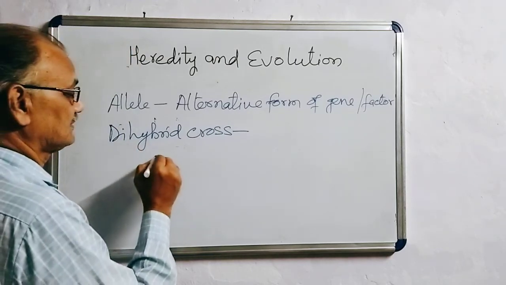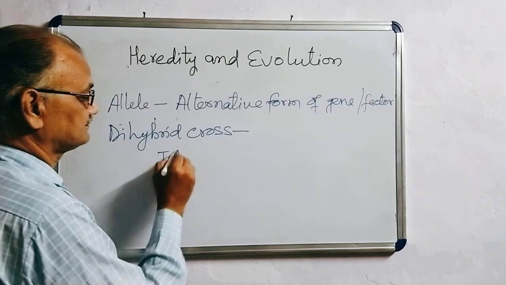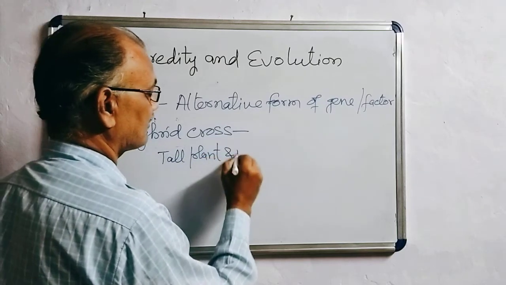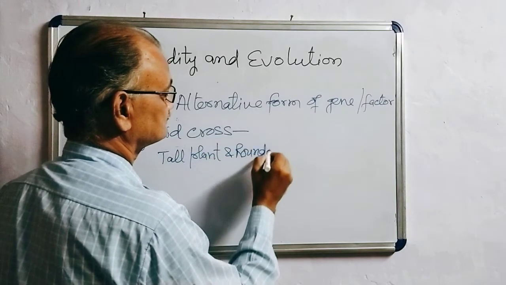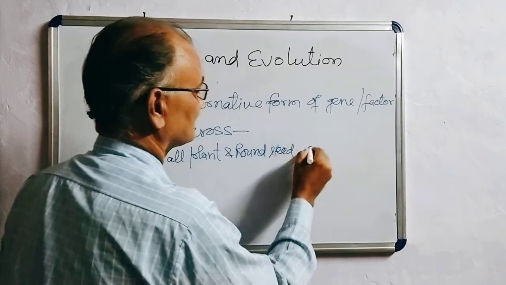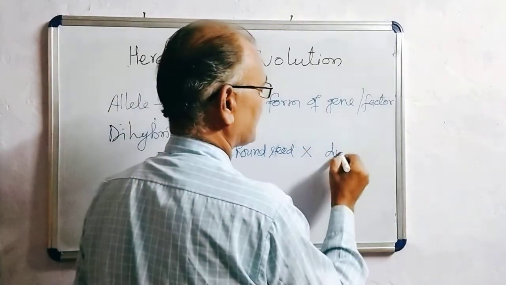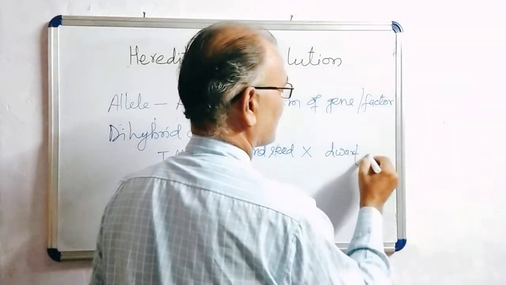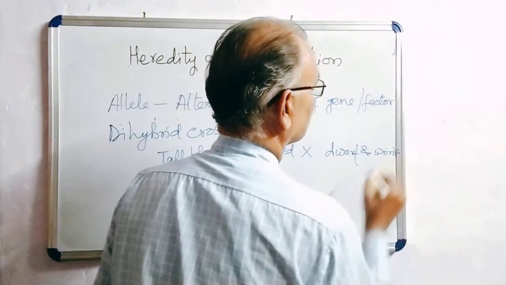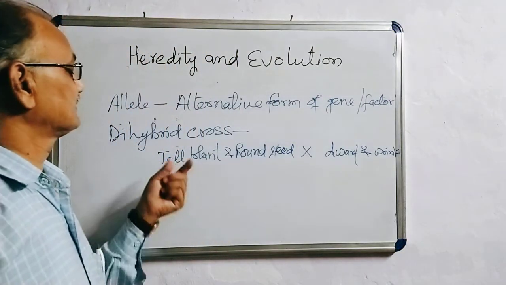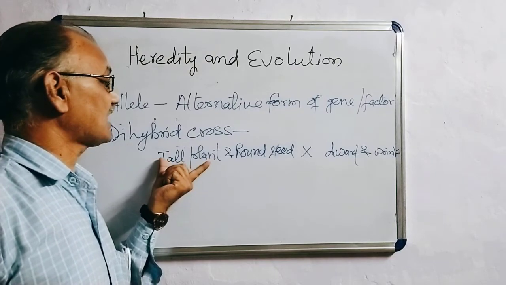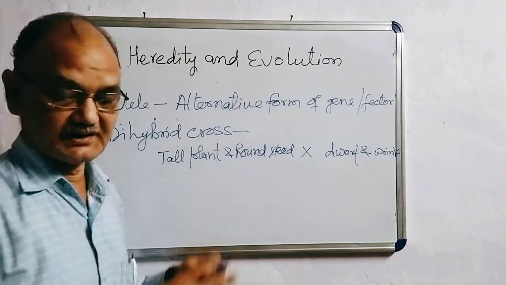For example, tall plant with round seeds is crossed with dwarf plant with wrinkled seeds. So here parents, instead of one, differ with two pairs of contrasting traits: tall, dwarf, round and wrinkled.